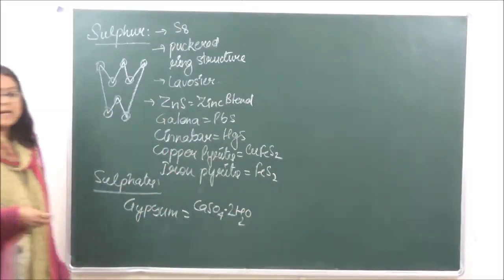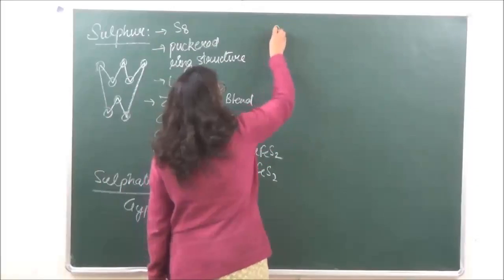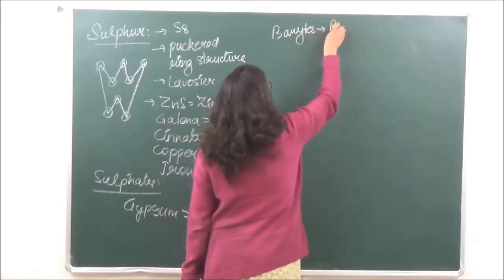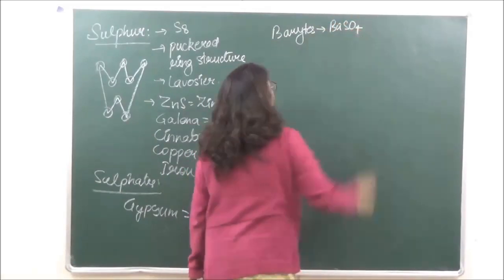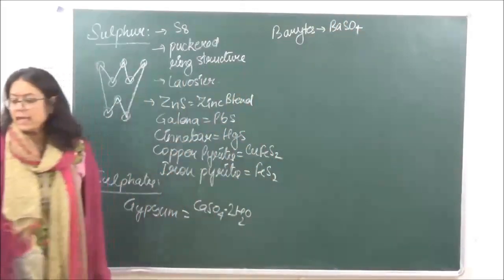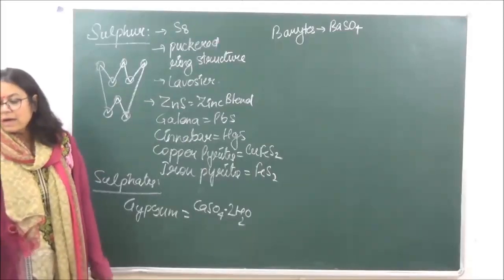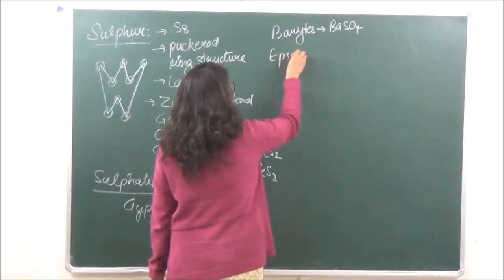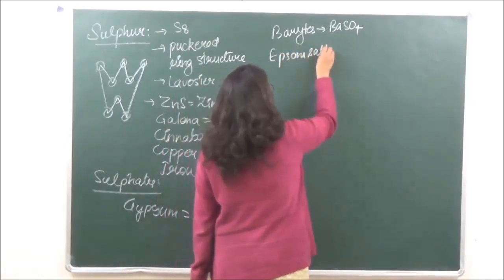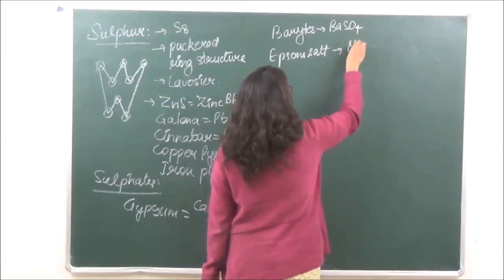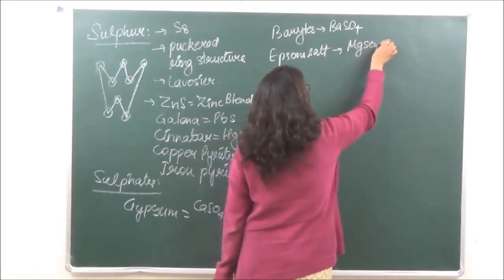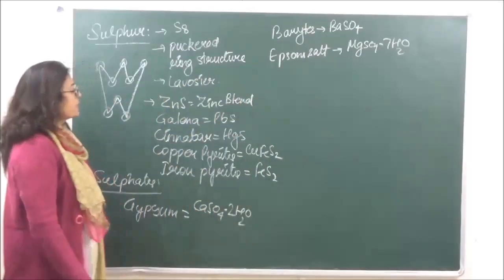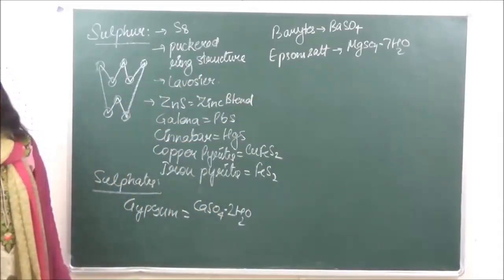Then it is found as barytes, which is barium sulfate. Then it is found as Epsom salt, epsomite, which has the formula MgSO4.7H2O. So this is how it can be found in the form of sulfides and sulfates.